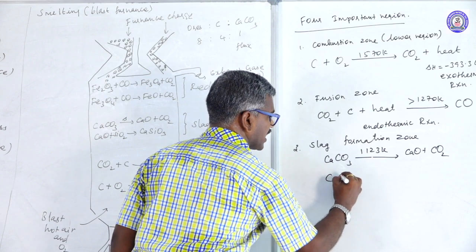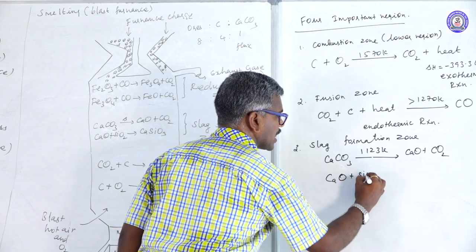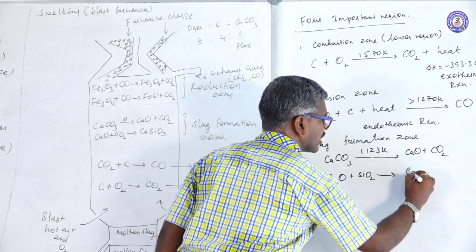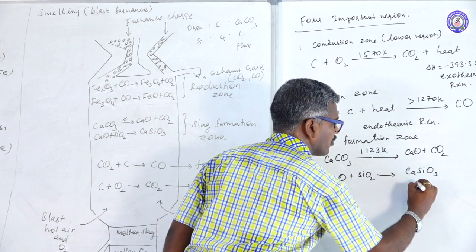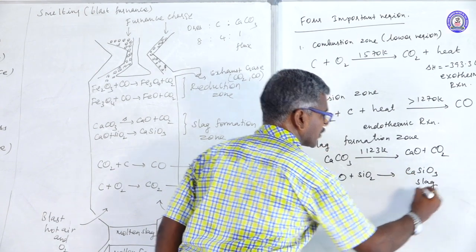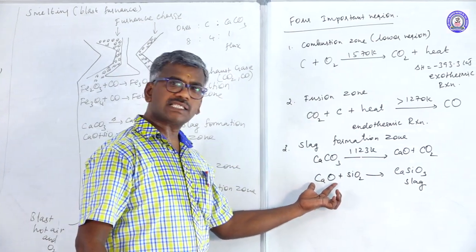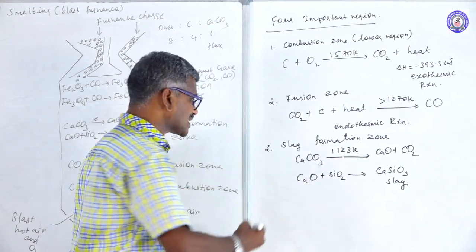This calcium oxide reacts with SiO2 to form calcium silicate, formed as a slag. Here calcium oxide acts as a basic flux.